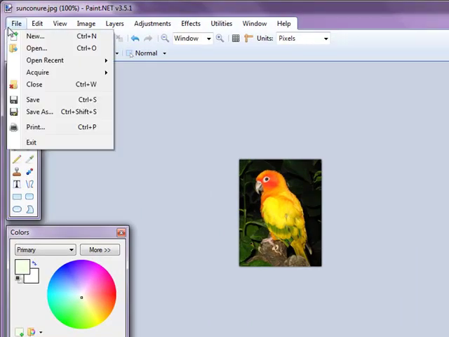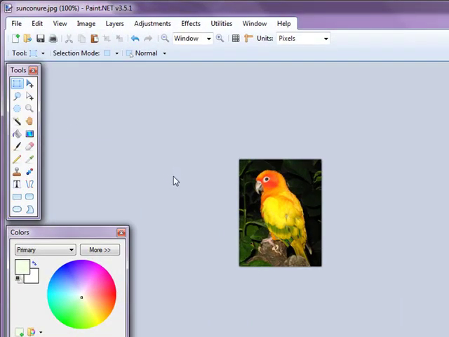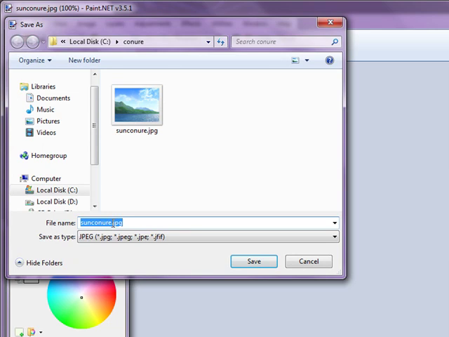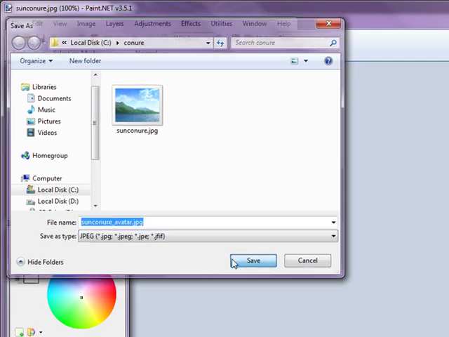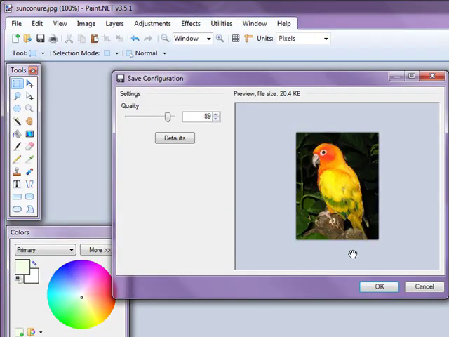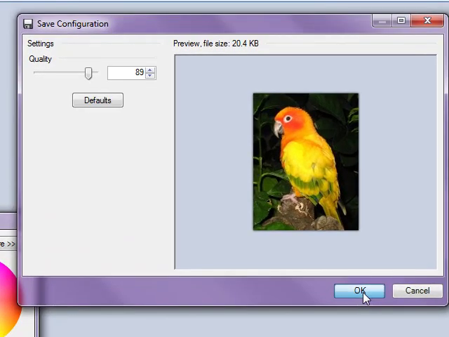Alright, now we want to go Save As. I'm going to name it Sun Conure _ avatar. Save. Alright, that's a good size right there. 20 kilobytes.